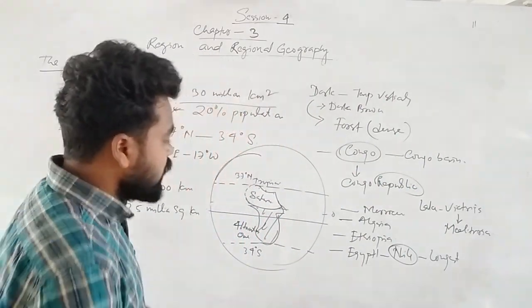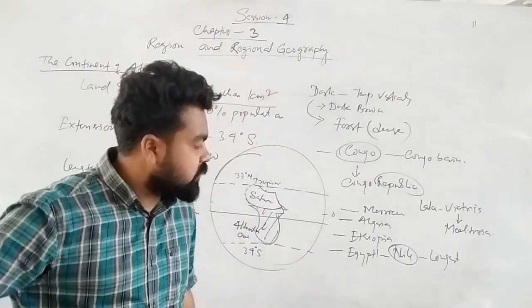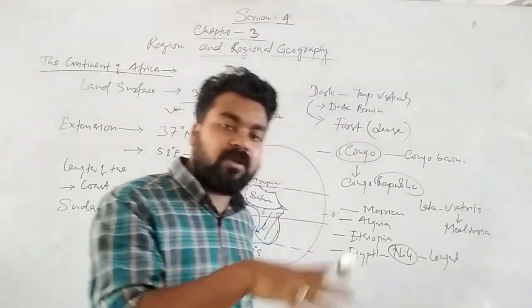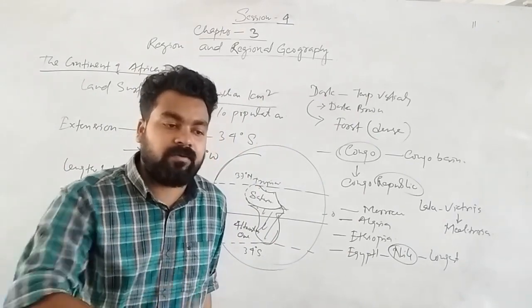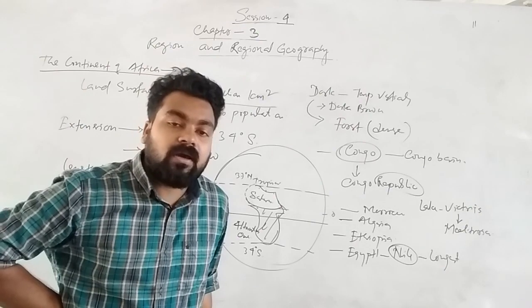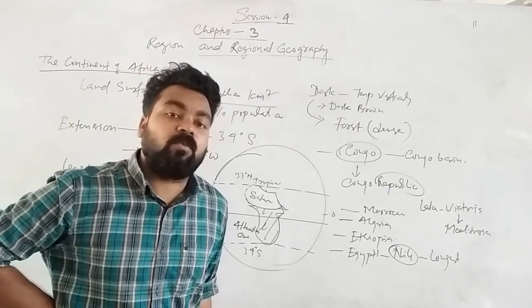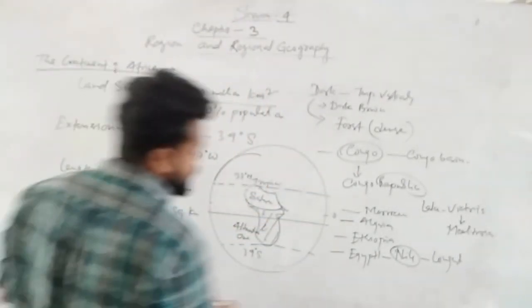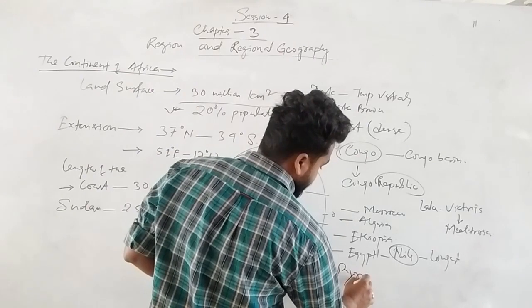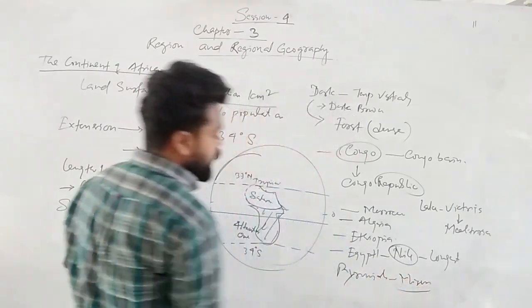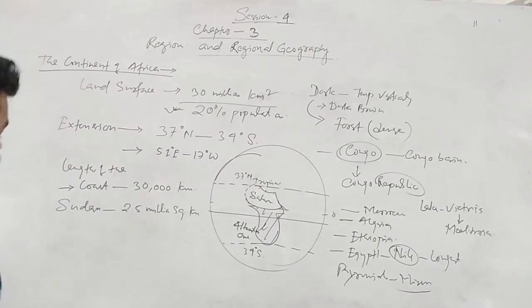So Egypt is a gift of the Nile, because due to the presence of the river Nile, Egypt is rich in agriculture, because they can grow wheat, sugarcane, and rice. Among all the countries of Africa, only Egypt produces the most agricultural production. That's why Egypt is called a gift of the Nile. We can see the pyramids in Egypt.